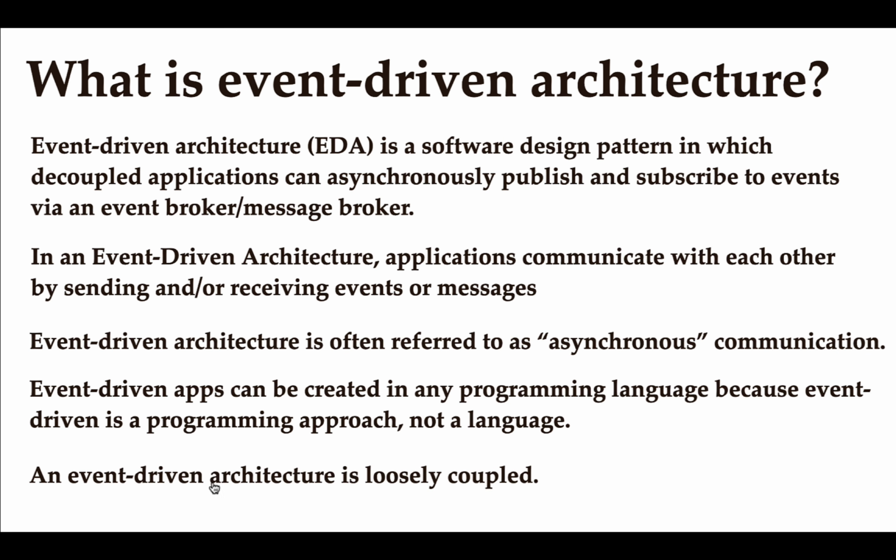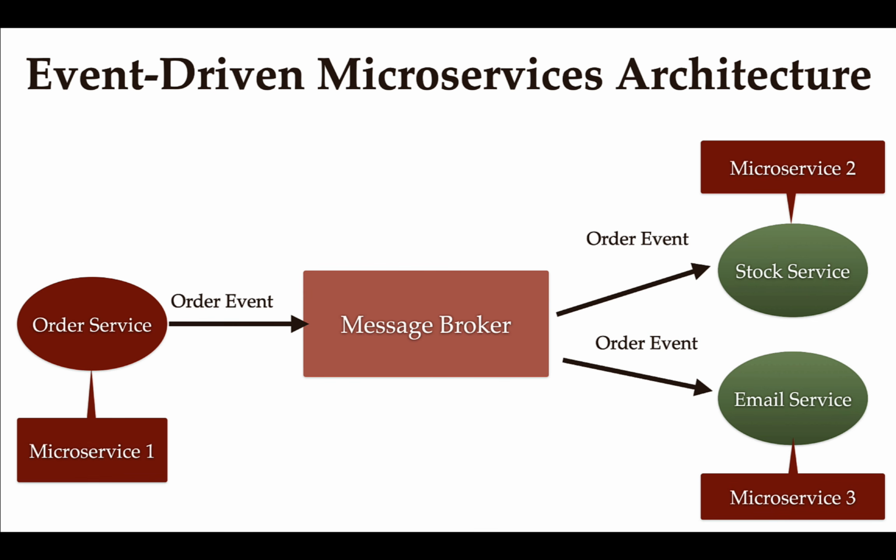An event-driven architecture is loosely coupled. For example, consider our event-driven microservice architecture. We have three microservices: order service, stock service, and email service. All three are independent of each other, which means they are loosely coupled. The order service doesn't have to know about the stock service or email service. It just has to send a message or event to the message broker. That's it. It doesn't have to know about the consumers.